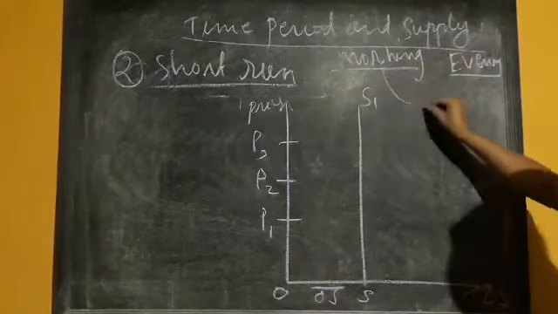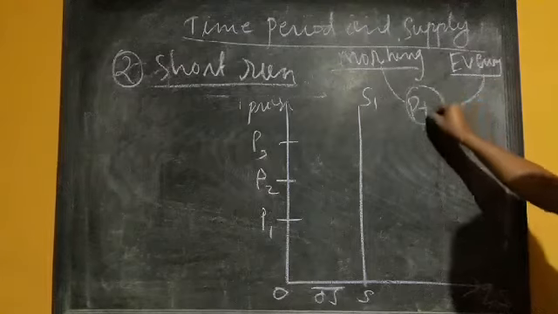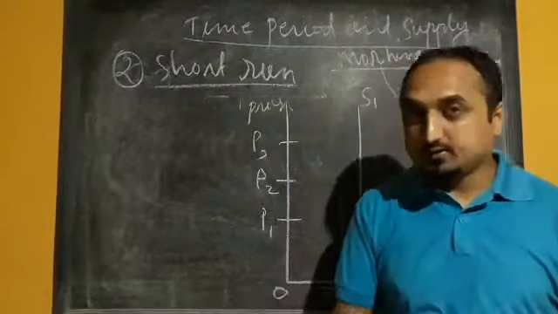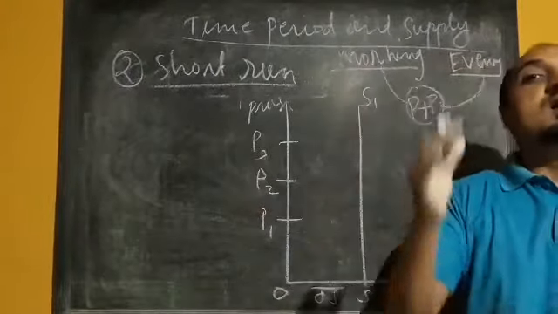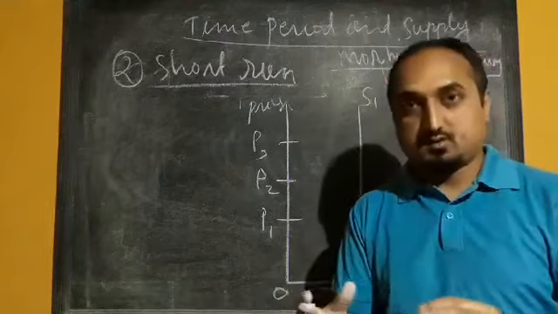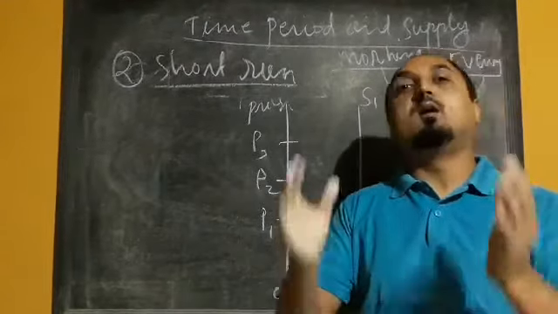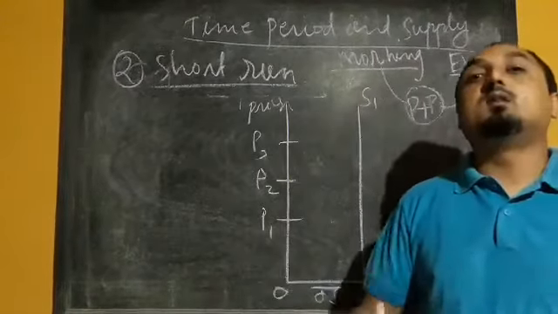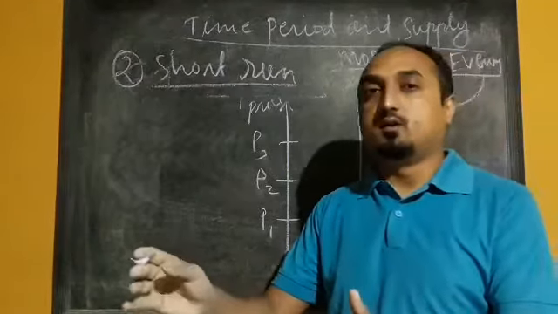So from the morning shift the production can be increased, from the evening shift production can also be increased. So total production can be increased by dividing into 2 shifts or employing more laborers. Whatever machine equipment is there will remain fixed. We cannot increase the number of machines, equipment, or plant size in a short run.